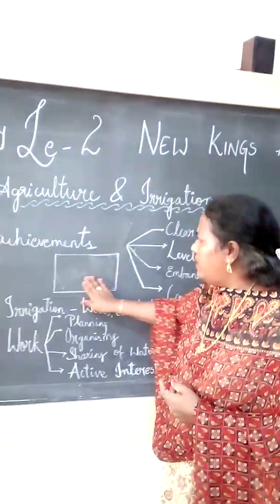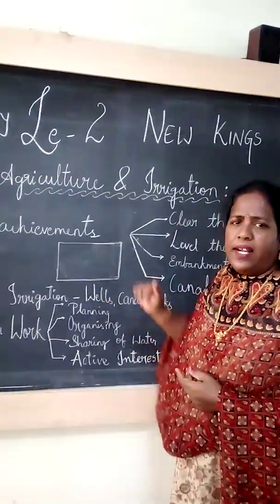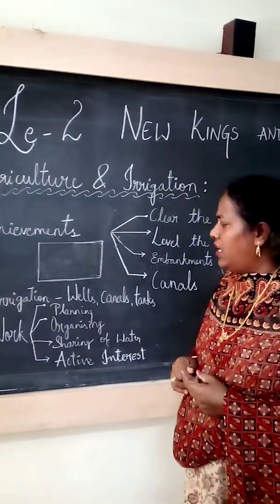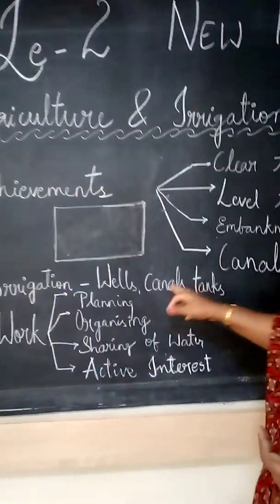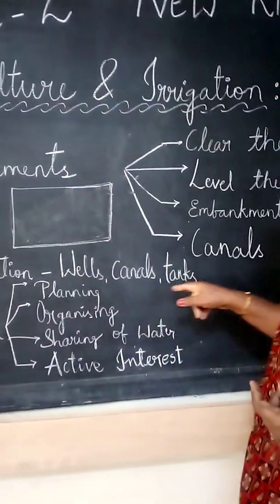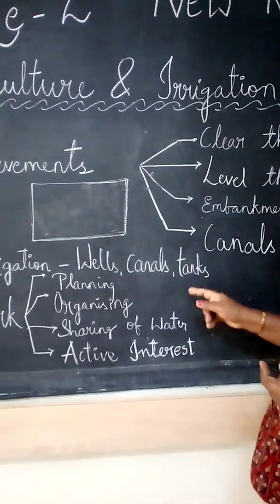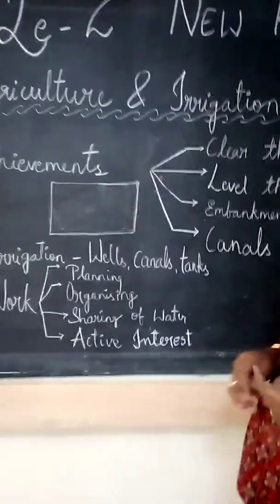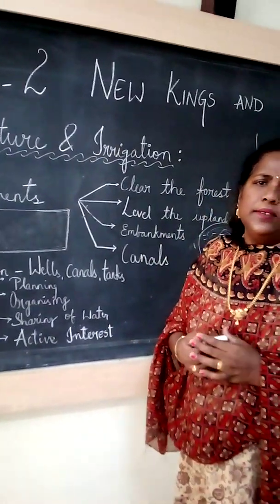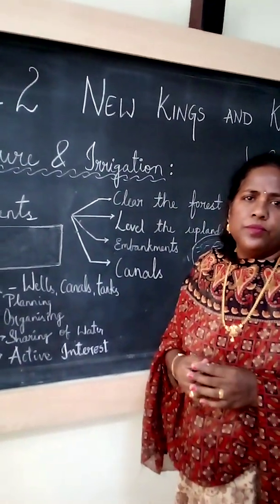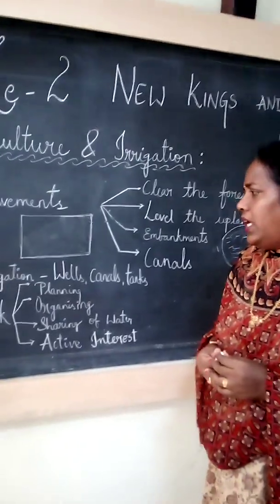But we brought more land, so the earlier water is not sufficient. For this they dug wells. And canals we already discussed, they constructed the canals. Next, tanks also will supply the water. Irrigation, you know, no? Yes, ma'am. What is irrigation? Providing water to the fields. Okay.